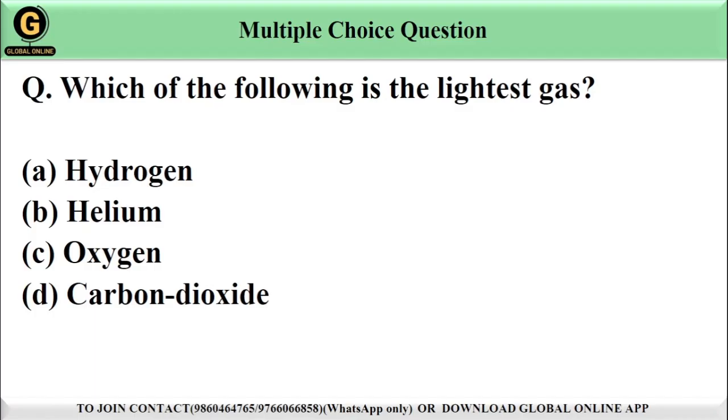Which of the following is the lightest gas? We have options for this question. Option A, hydrogen. Option B, helium. Option C, oxygen. And option D, carbon.